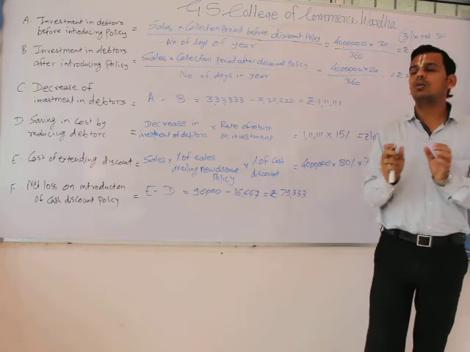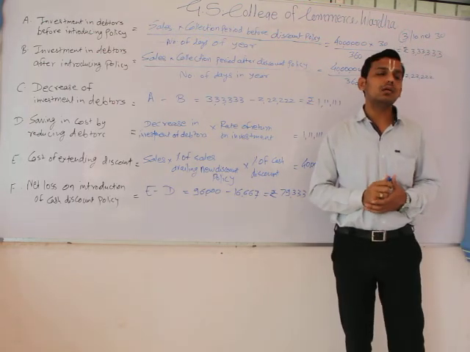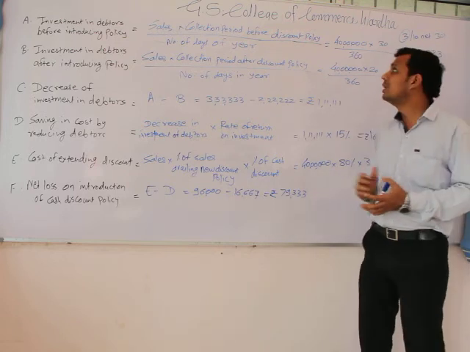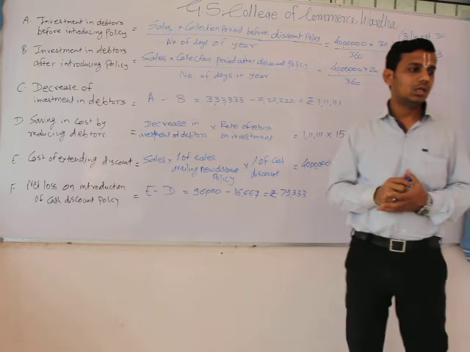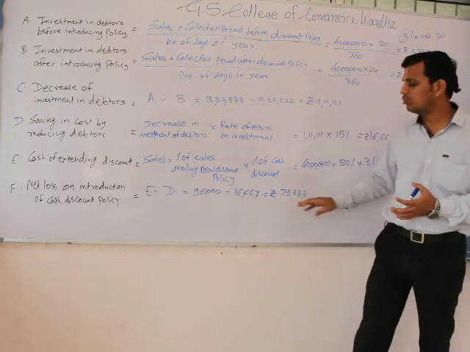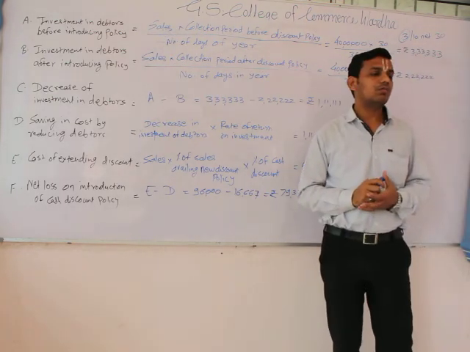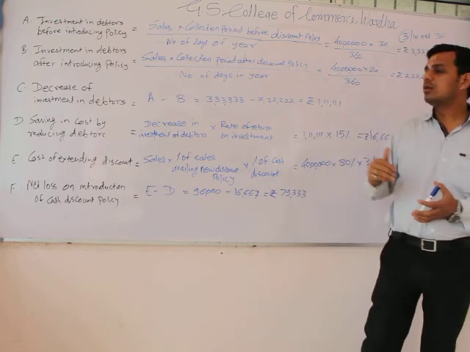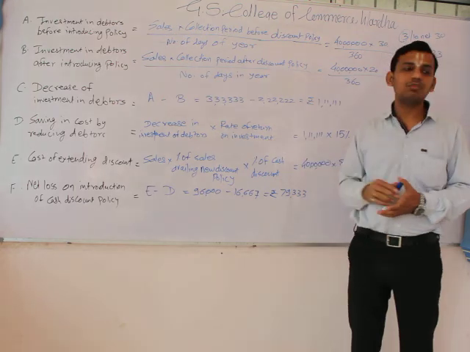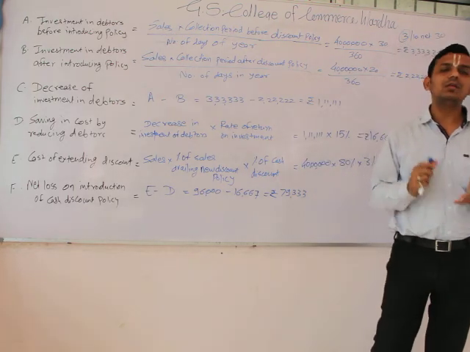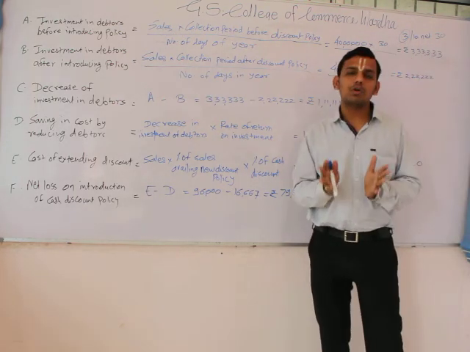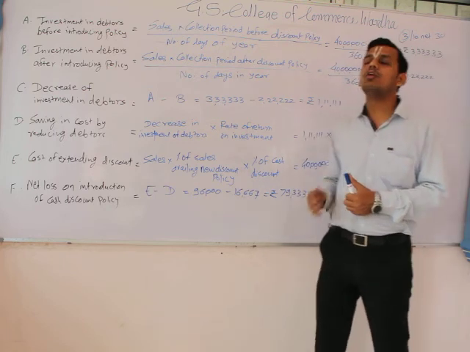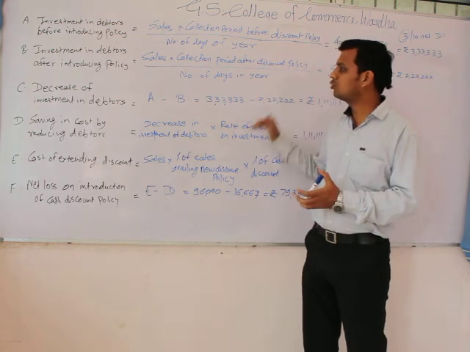At the end of the solution, you have to write a conclusion: if we introduce this cash discount policy of 3/10 net 30, there would be a loss of 79,333 because of extending the discount, and we are not generating a sufficient amount of savings by introducing this policy. Hence, this policy should not be introduced by the company, so that there would not be any loss. This was it for this question.